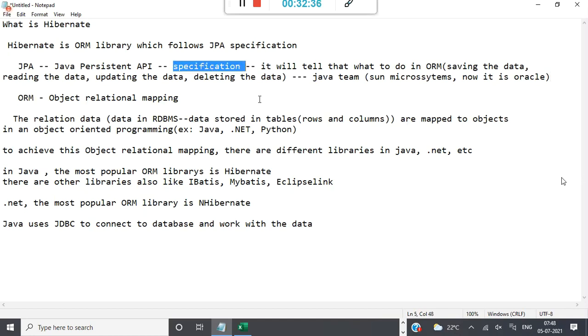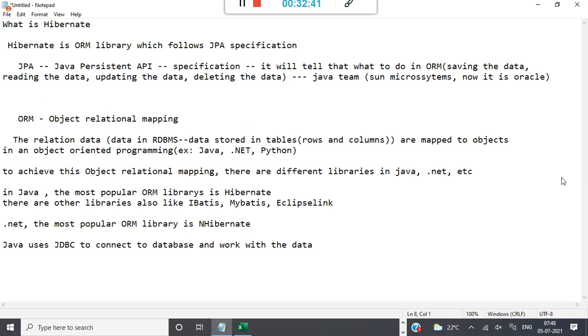now using this specification, third-party vendors like the Hibernate team, like Ibatis, Eclipse Link, and I think Oracle has taken over Eclipse Link now, they came forward and used the specification.